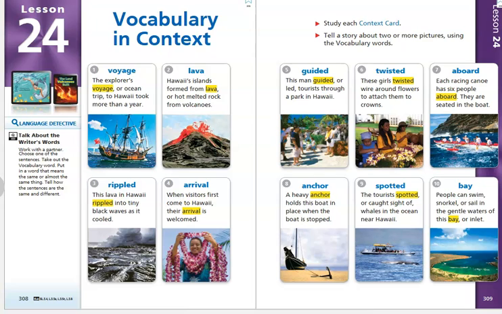Okay, number one is the word voyage. The explorer's voyage, or ocean trip, to Hawaii took more than a year. So we can tell from this sentence, we are given the definition right there in the sentence when it says, comma, or ocean trip. So that tells us that a voyage is a trip across the ocean.